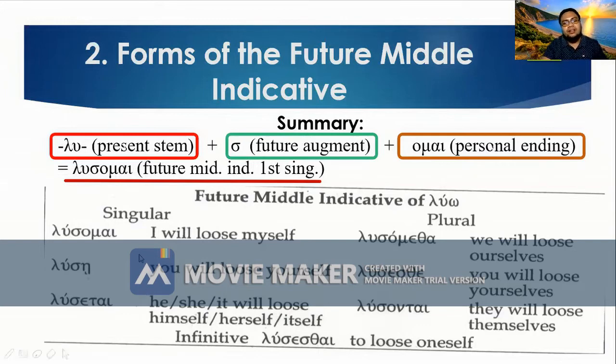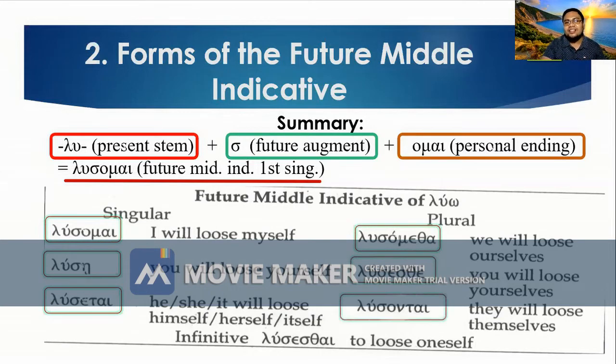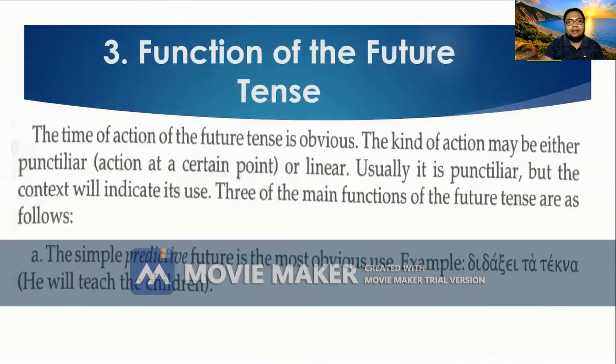Okay, let's conjugate from the top. All together, ready, begin. Lusomai, luse, lusetai, lusometha, lusesthe, lusontai. And the infinitive, lusesthai. Very good. So I hope that you follow the rules depending upon whether it is a vowel stem or a consonant stem, whether it is mute or liquid or irregular. Okay, so let's proceed to the function of the future tense.